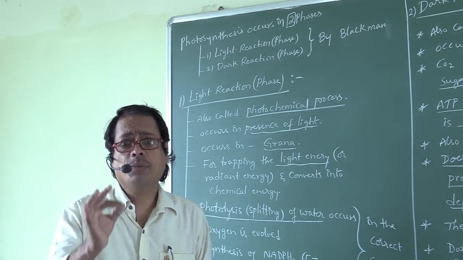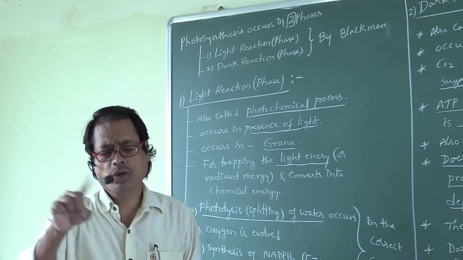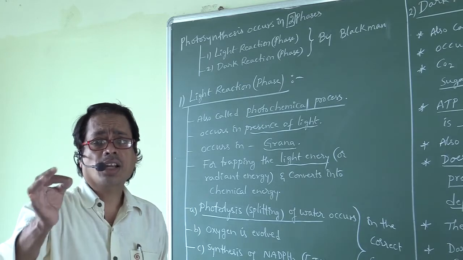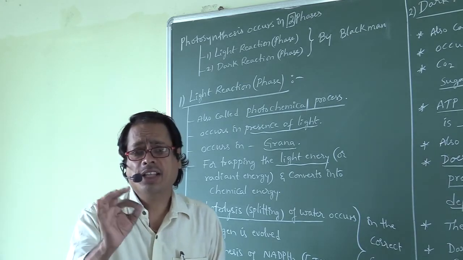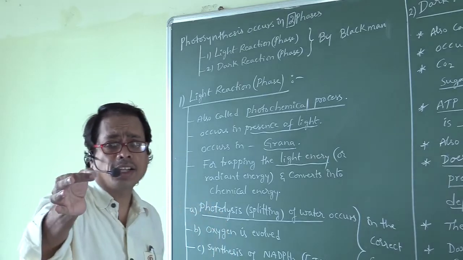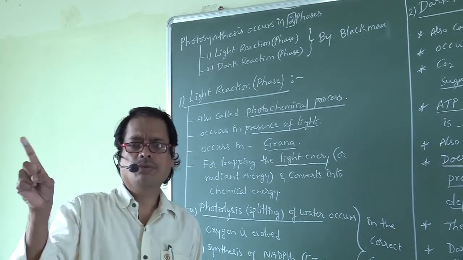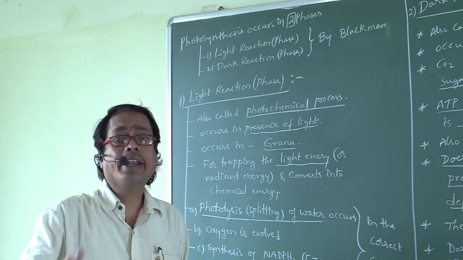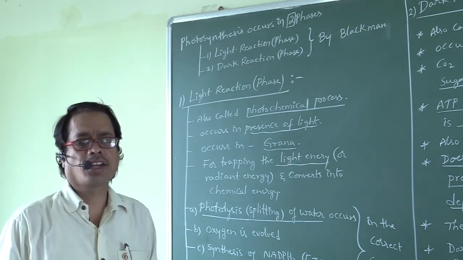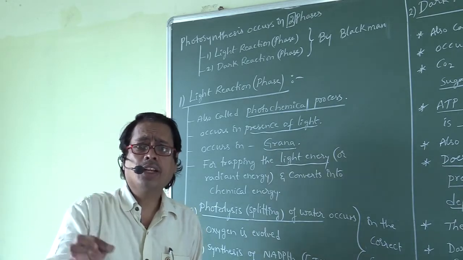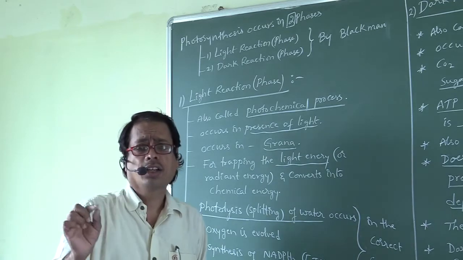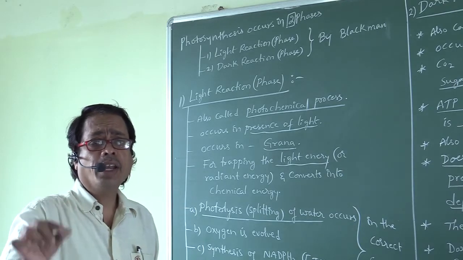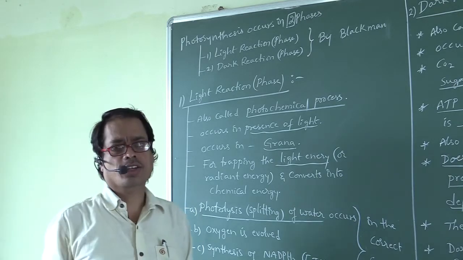The reaction that occurs in presence of light is called light reaction. True. The reaction that occurs in presence of darkness is called dark reaction. False. The reaction that is independent of light is called dark reaction. True. The reaction that is dependent on light is called light reaction. The reaction that is not dependent on light is called dark reaction.